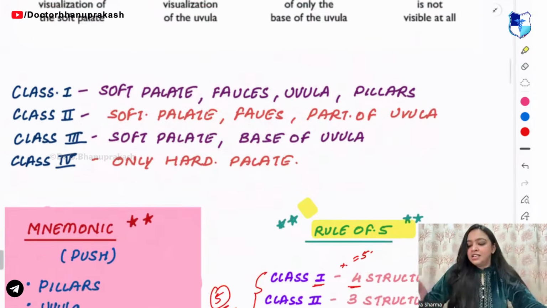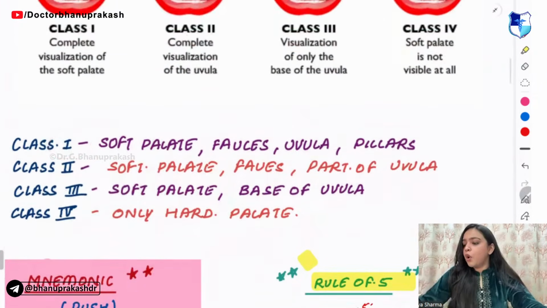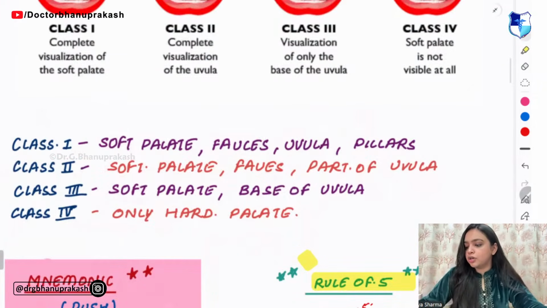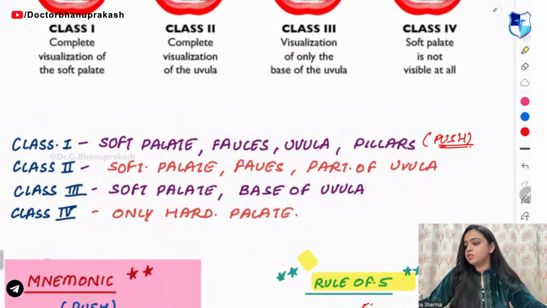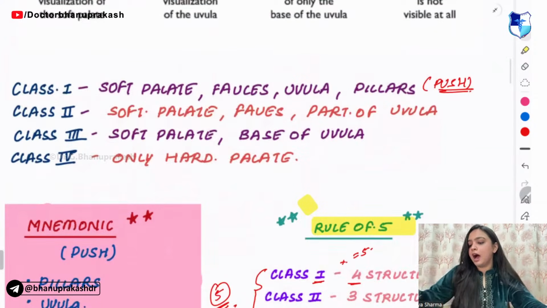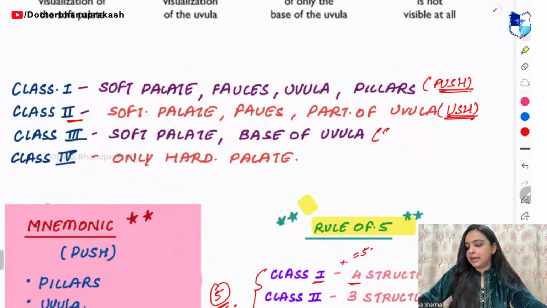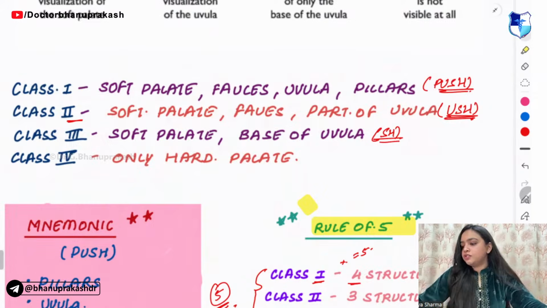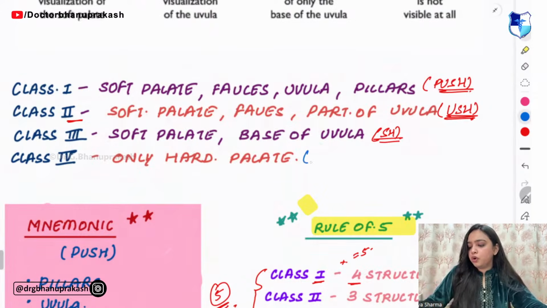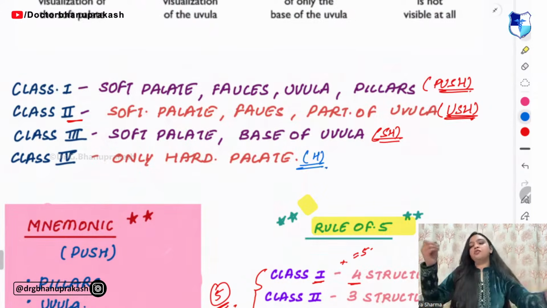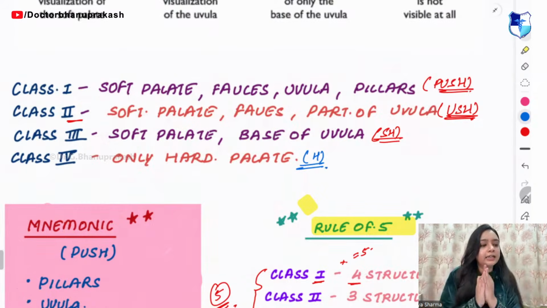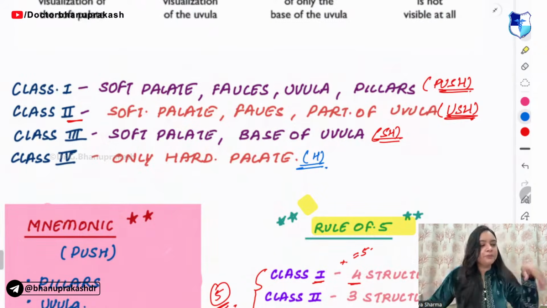So in class 1, all the PUSH structures are visible. What are the PUSH structures? Pillars, uvula, soft palate and hard palate. In class 2, you have USH. Then SH. And in class 4, what do you have? In class 4, only the hard palate is visible. Okay. Next.